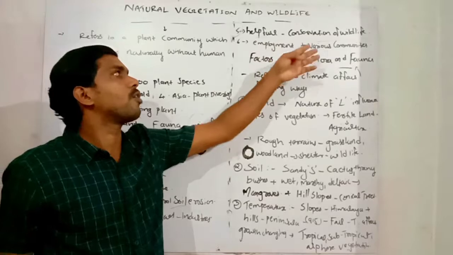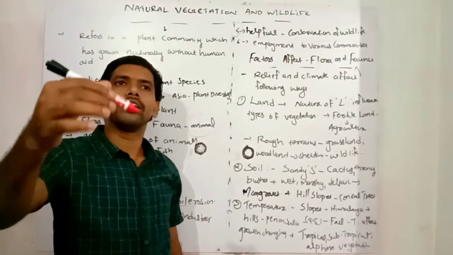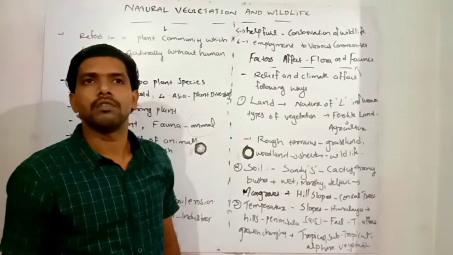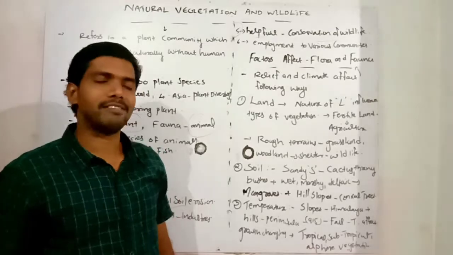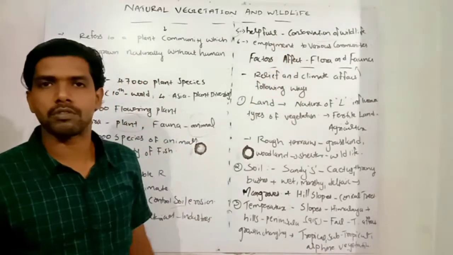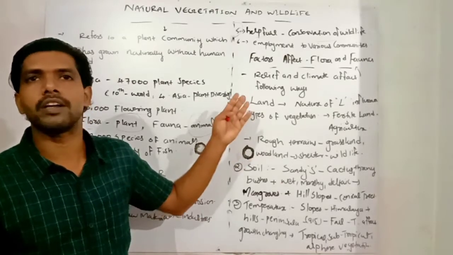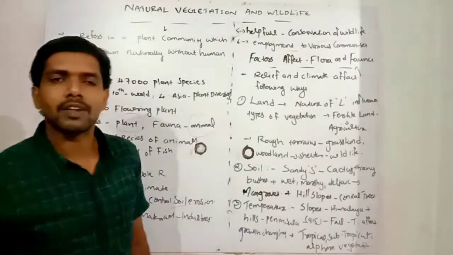And sixth one, employment to the various communities in our India. Lots of people depend upon forest and other goods for their livelihood, especially those near the forest and the tribal people. Their entire life, entire culture, religious beliefs, and everything depend upon the forest, and especially the plant species and animal kingdom. So that's about the importance of natural vegetation in our world.